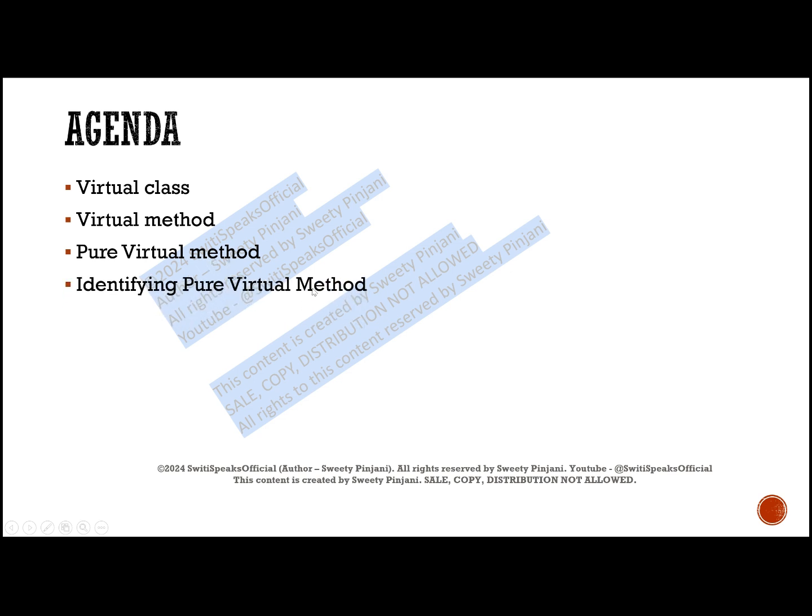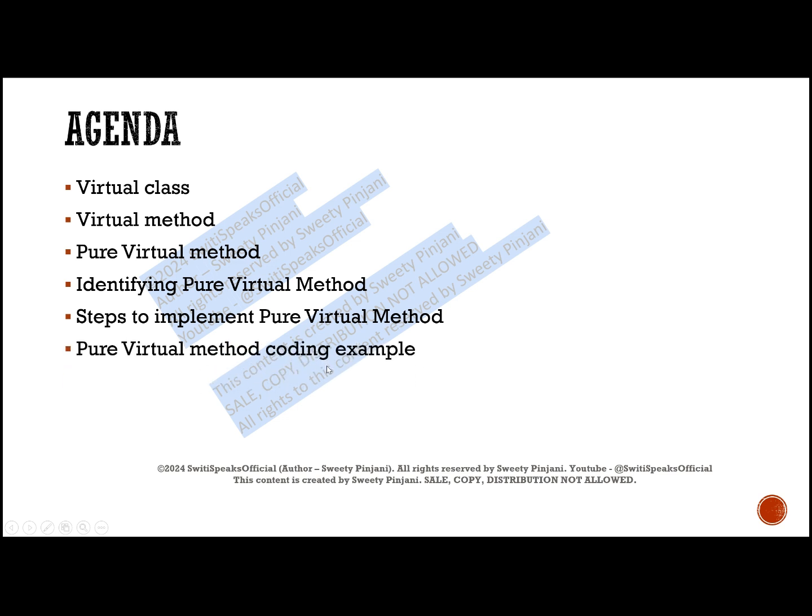How can you identify a pure virtual method? How do you know whether this method is virtual or pure virtual? This we will understand. Then what are the steps to implement your pure virtual method? And finally, we will see a coding example.